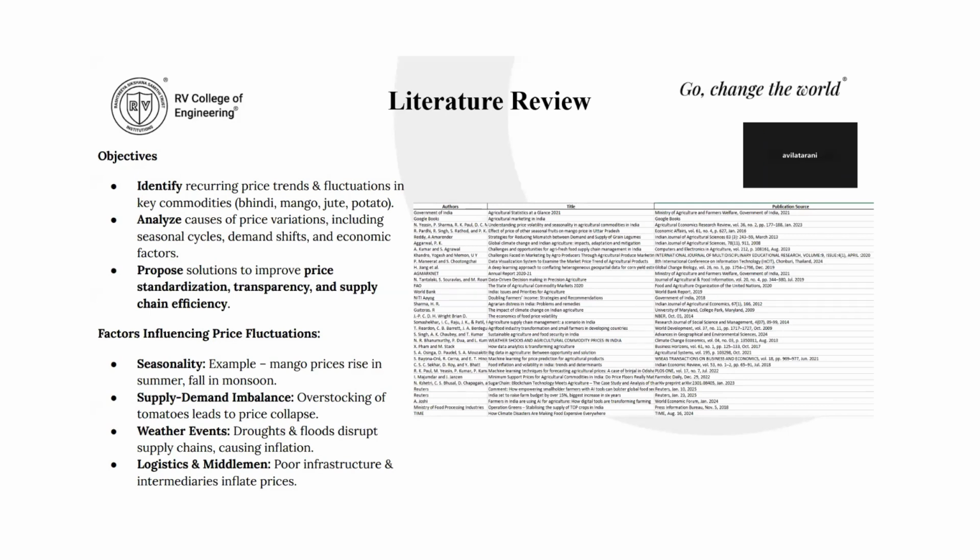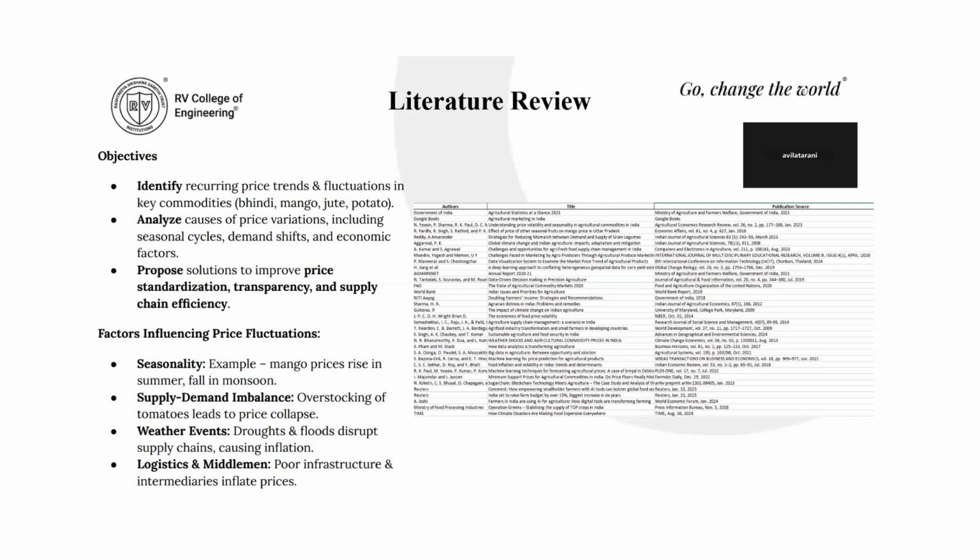Okay, so we've listed down all the references we've used to write our paper, and we've utilized a data-driven approach to analyze mitigation plans for these price variations or fluctuations that we've identified. These can provide insights to improve things like standardization, transparency, and efficiency, and reduce tampering over the entirety of the supply chain. We've collected data from this platform known as AgMarkNet.